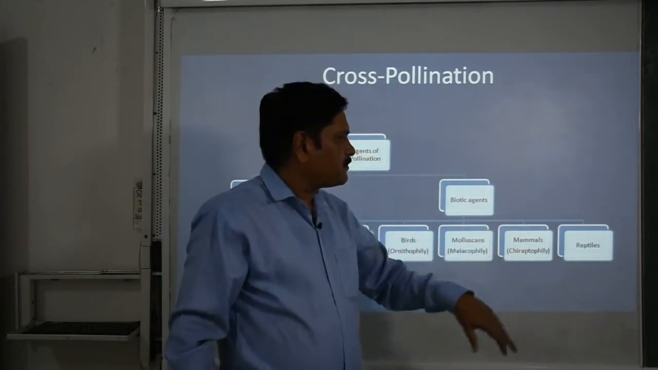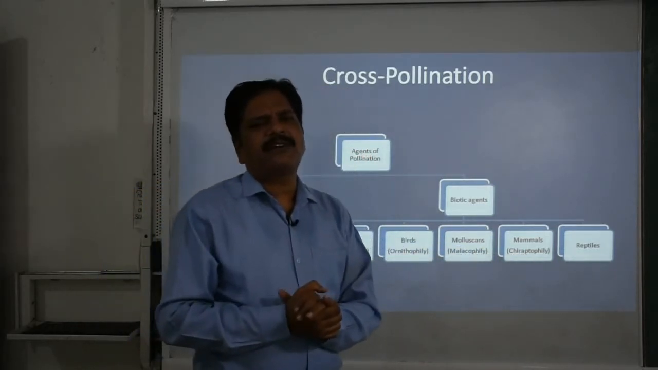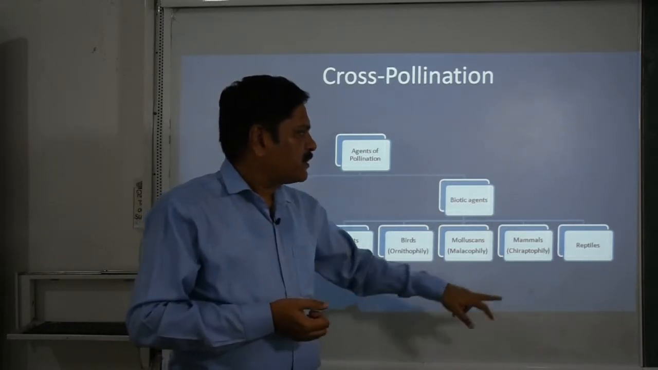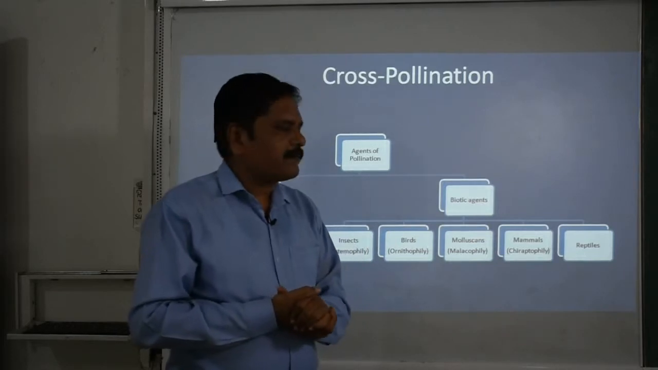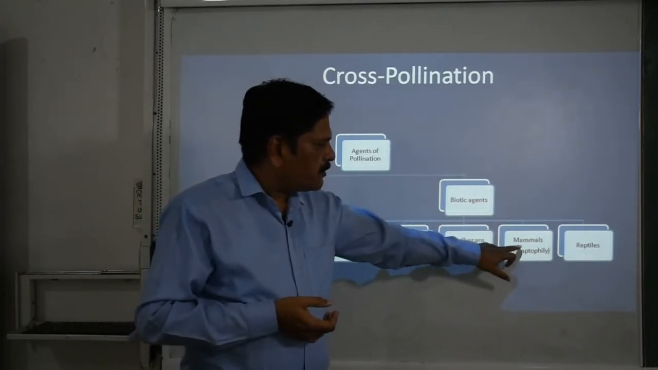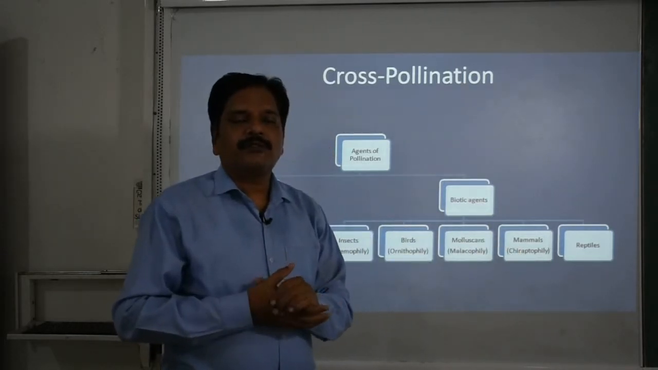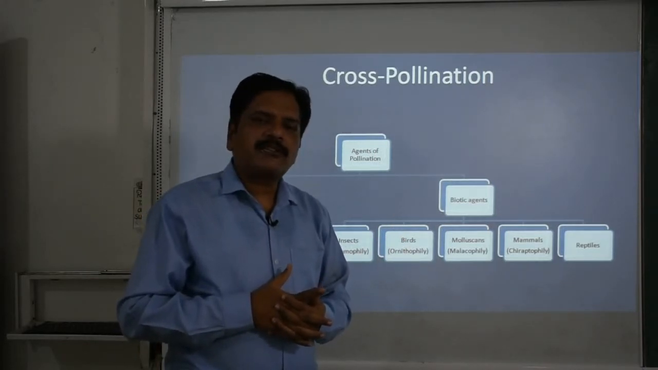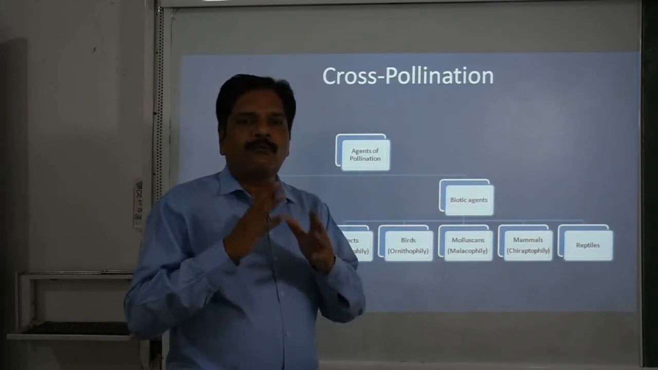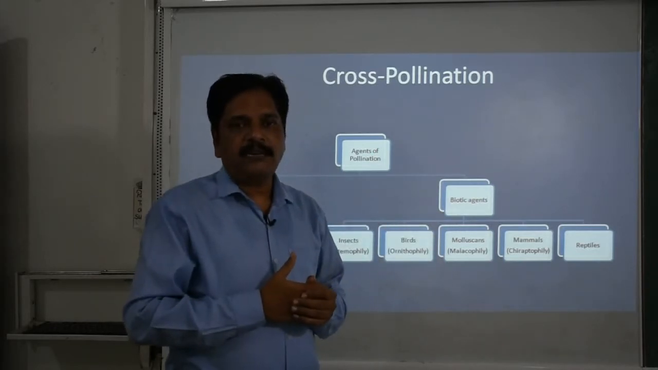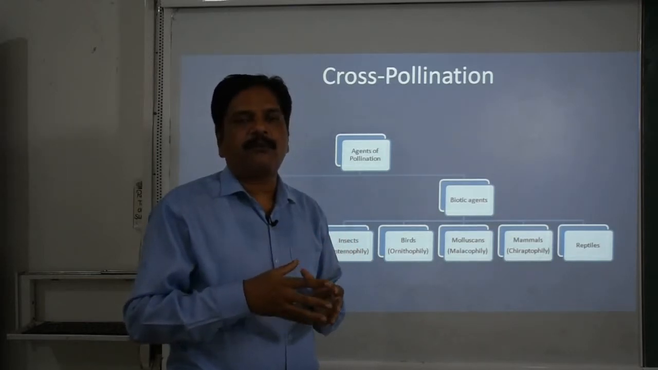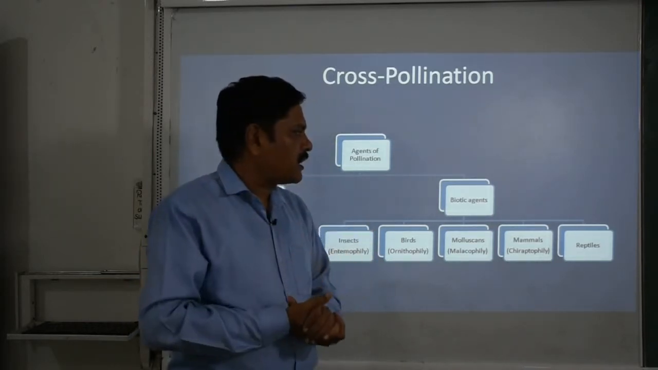Then the mammals. The bat is a very good example. Even some raccoons and some baboons are also there. So this bat pollination, or chiropterophily, is especially because of the bat. You know that they are fruit eaters, frugivorous in nature. So in search of fruit, when they move from one to another, they are also responsible for carrying pollen grains from one flower to another flower.